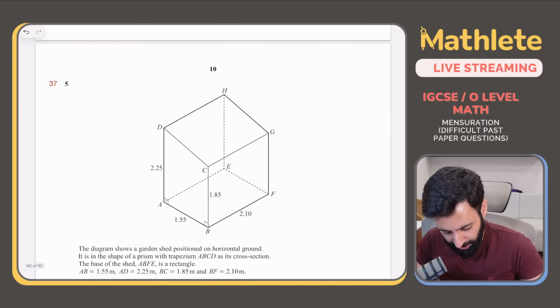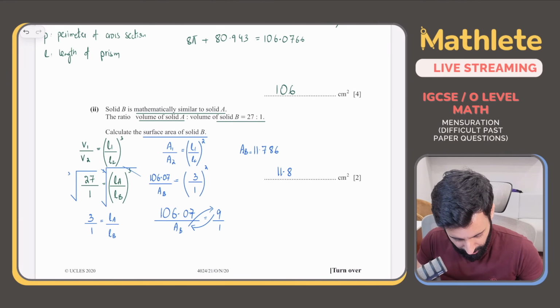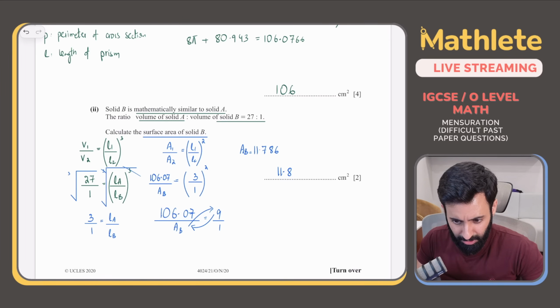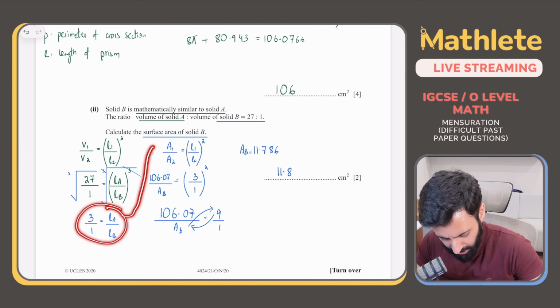So देखो, with the help of the ratio of the volumes, what we do is we find out the ratio of the lengths. Okay, V1 upon V2 equals L1 upon L2, the whole thing cubed. ठीक है. So can we do it in a single equation, like square the volume and cube the area? नहीं beta, please don't do it like that. ठीक है, do it like this only. Find out the ratio of the lengths. ठीक है, once you have the ratio of the lengths, then use this formula.